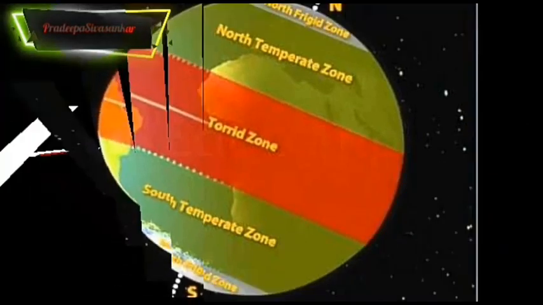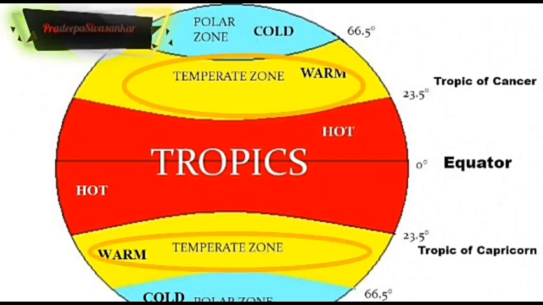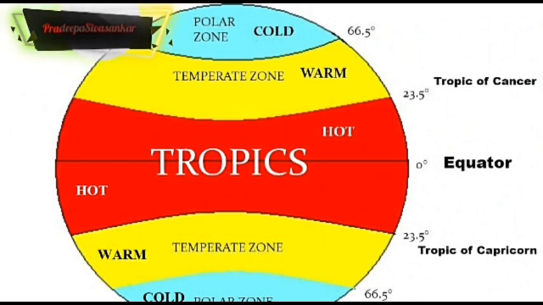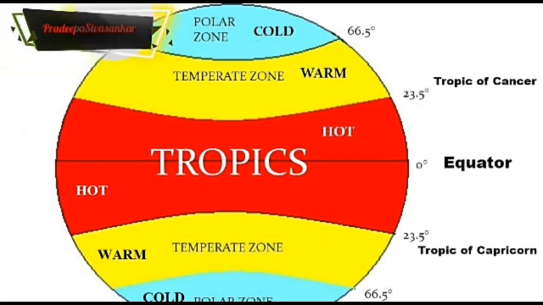Sun rays fall on the Earth, but not equally on each latitude. They become slanting as they go towards the poles.